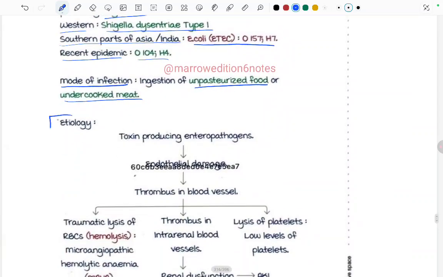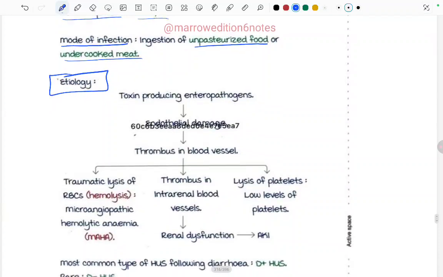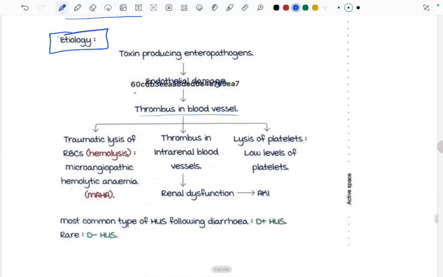Coming to the etiology, toxin producing enteropathogens enter and cause endothelial damage. Due to the endothelial damage, there is formation of thrombus in the blood vessel. This thrombus can have three fates. First, traumatic lysis of the RBC, that is hemolysis, leading to microangiopathic hemolytic anemia.